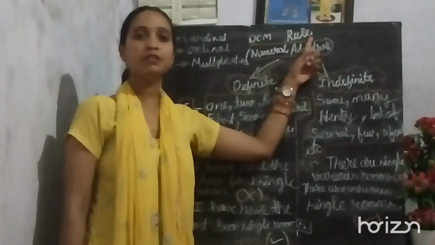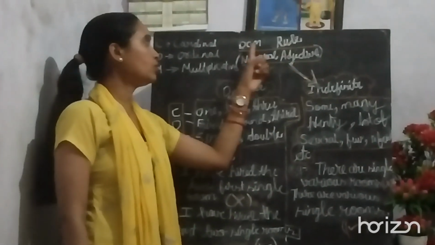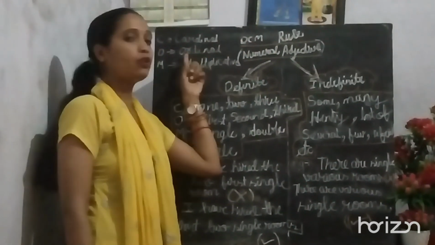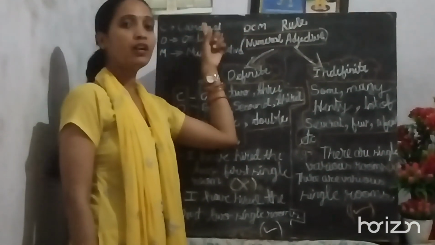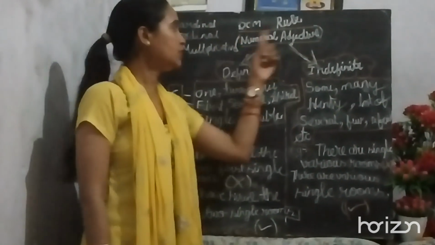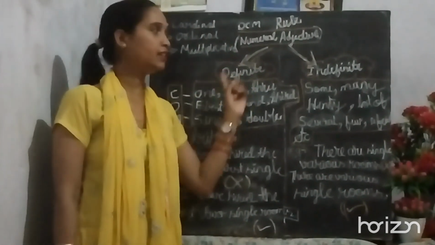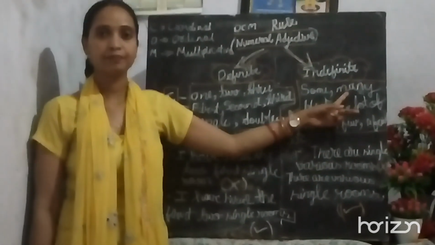The OCM rule comes under the numeral adjective, right? OCM stands for: O stands for ordinal, C stands for cardinal and M stands for multiplicative, right? Now, numeric adjectives are basically of two types. One is definite and the other one is indefinite, right?